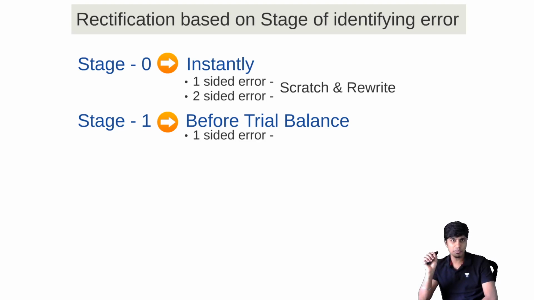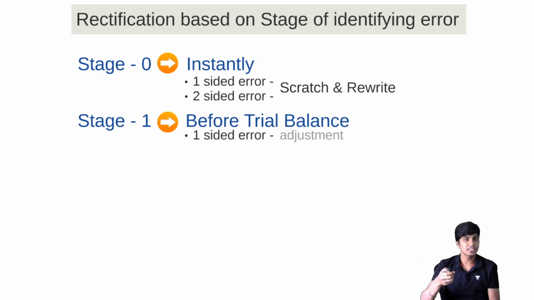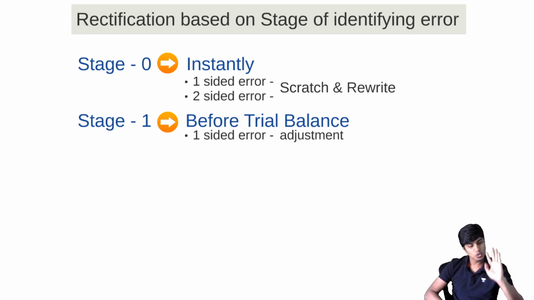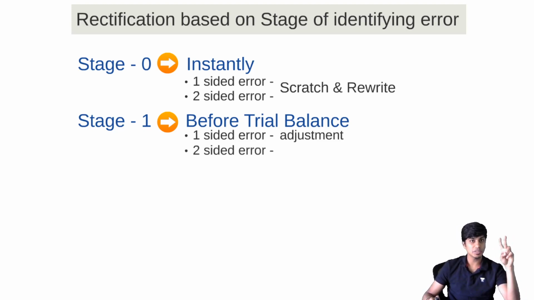In that ledger some amount is missing. You would make some entry in that ledger exclusively and then close this. You can't pass a journal entry. Why? Error is only on one side. In order to pass a journal entry, you need two sides. You can't do a journal entry with one side. So for a one-sided error, you do adjustment only. However, if it is a two-sided error, there are two sides where there is wrong.